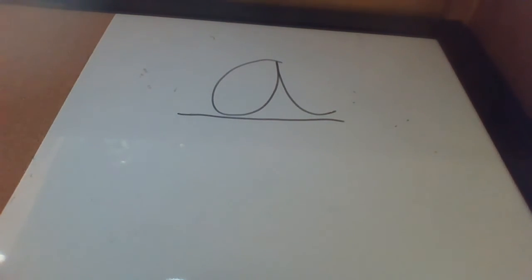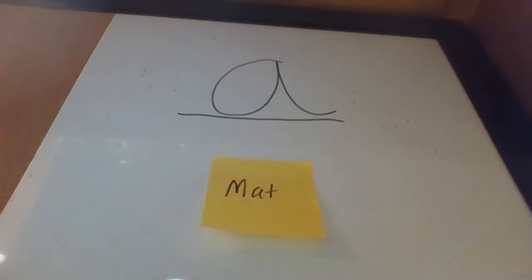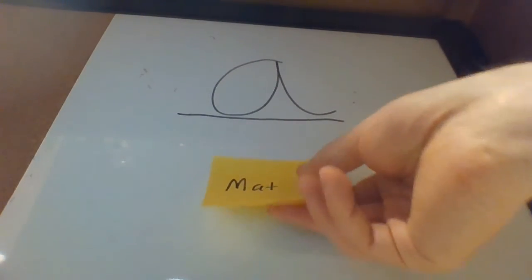How about the word mat? Mat. Is the A sound in the beginning, in the middle, or the end of the word mat? That's it. It's in the middle. It's between m and t. Mat.